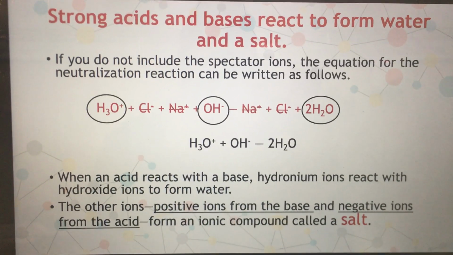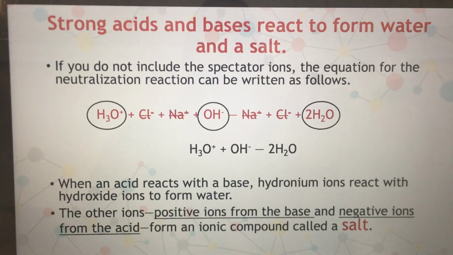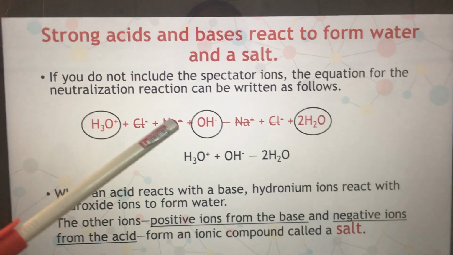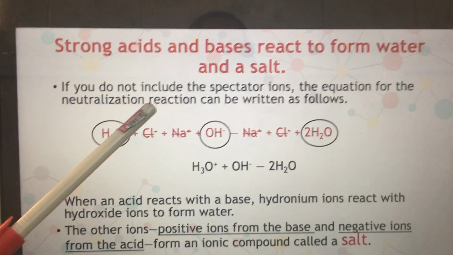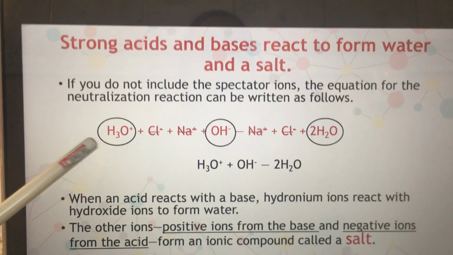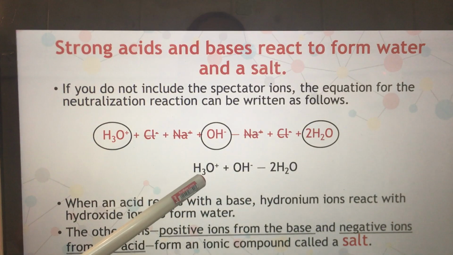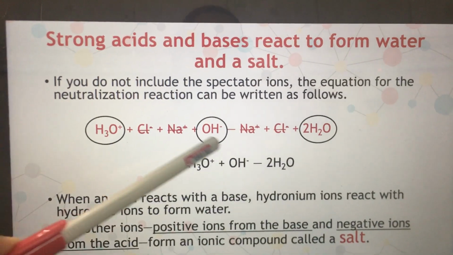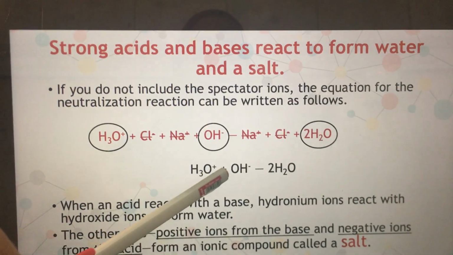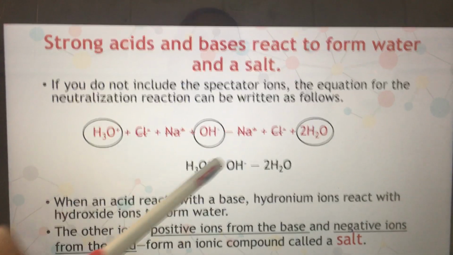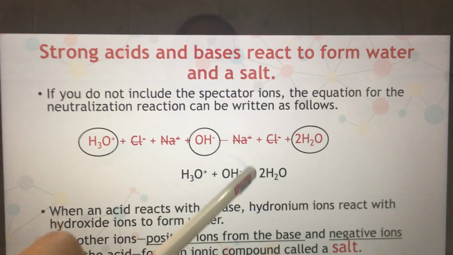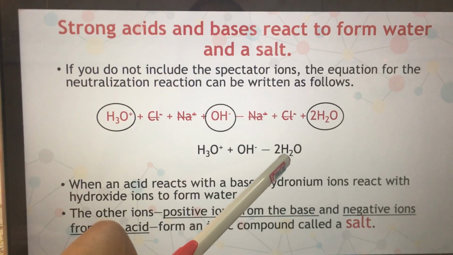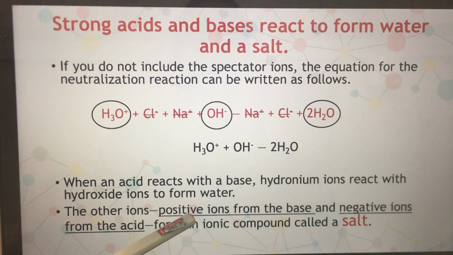Now, if we cancel the spectator ions or the watching ions, sodium and chloride ion, you will find the equation of neutralization reaction can be written like this. Hydronium ion reacts with hydroxide ion to form water. Here, the acid cancels the base. They cancel each other, react with each other to form a neutral compound, water. So we call this neutralization reaction.